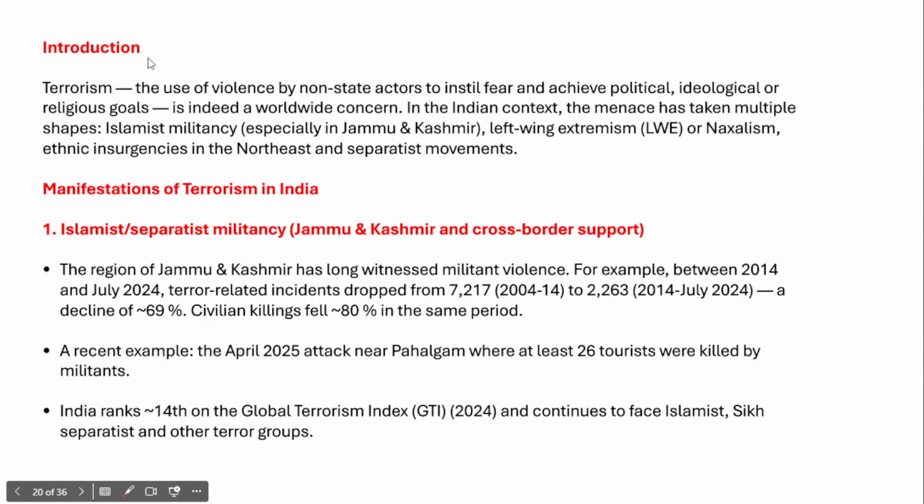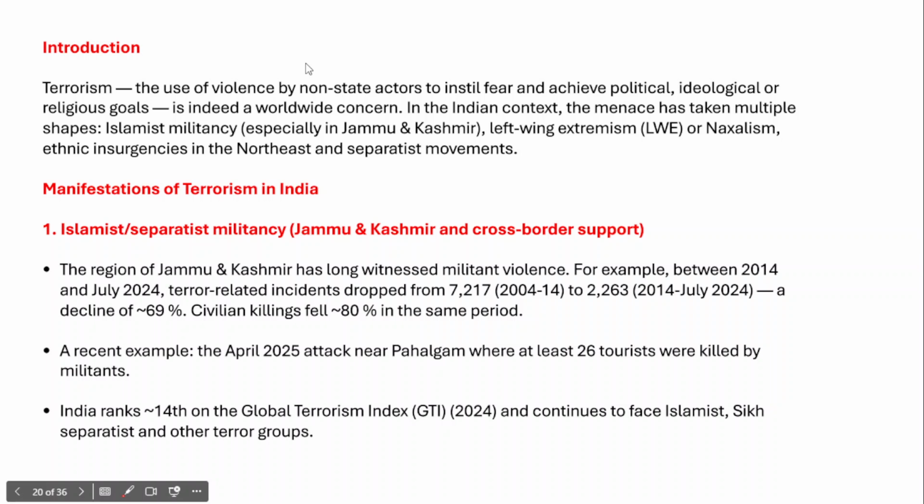And in the introduction, as I have already told you, you need to briefly introduce terrorism. If you define terrorism, it is violence adopted by non-state actors. The objective of terrorism is to instill fear and also achieve political, ideological and religious goals. However, terrorism is a global concern. Like how climate change is a global concern, terrorism is also a global concern.